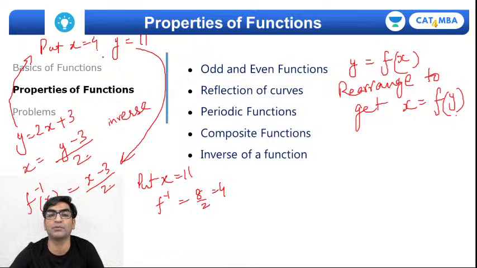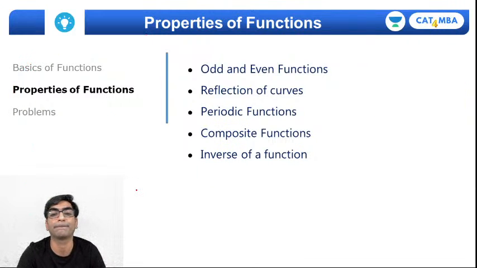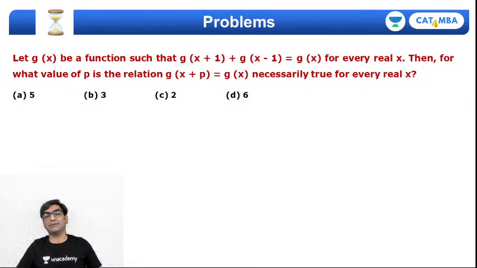You'll get the input as the output of the inverse function, right? So that's called an inverse function, and you can calculate the inverse of a function by simply rearranging it and determining x in terms of y. Okay, so those are our basic properties of functions.